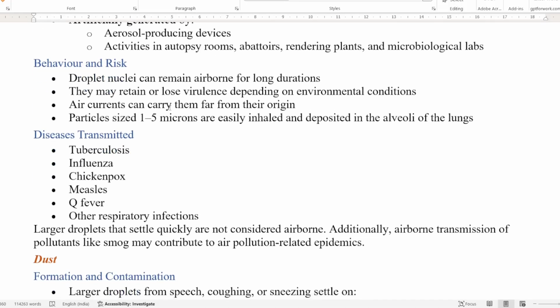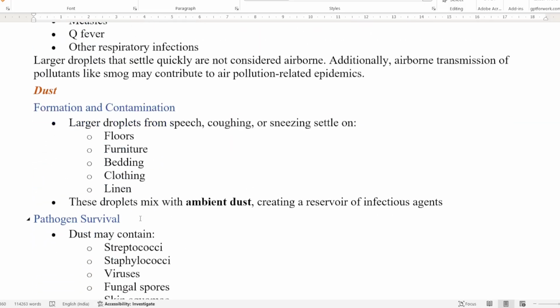So they can be easily inhaled and easily deposited in the alveoli of the lungs of the human being. What are the diseases transmitted through airborne? TB, influenza, chickenpox, measles, Q fever, and respiratory infections.